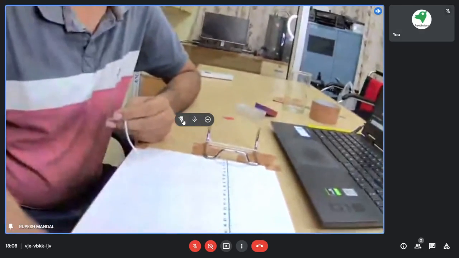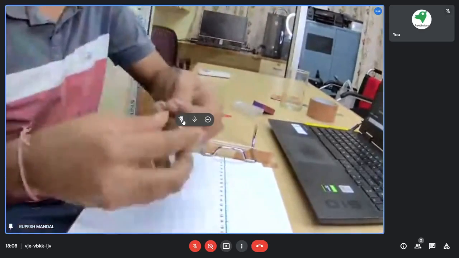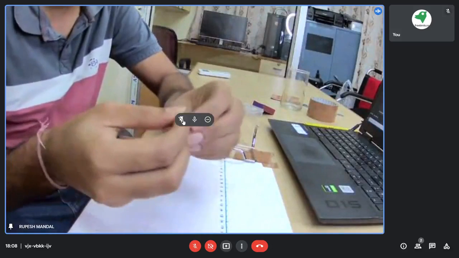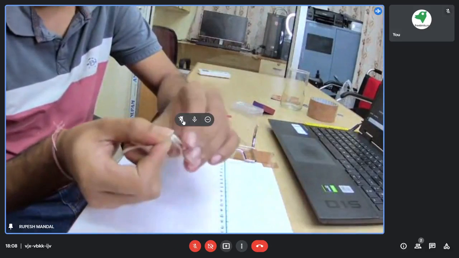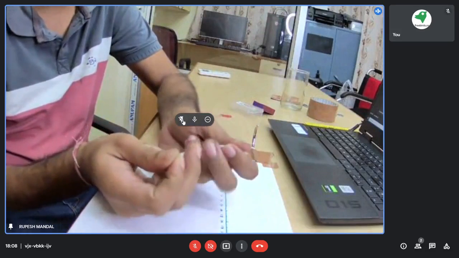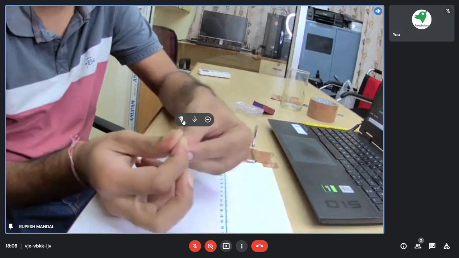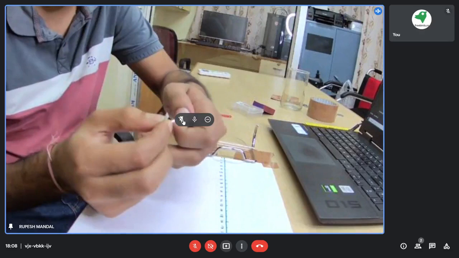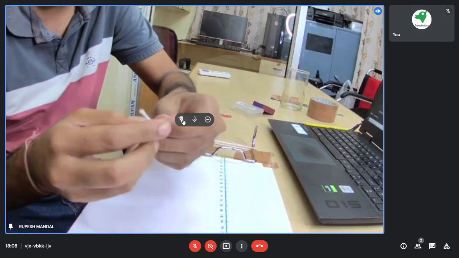So I think you can see the camera. First of all, you can take a rubber band. What I have done, I have taken the elastic strap of a face mask, as nowadays face masks are easily available. So I have used a washed face mask from my house.